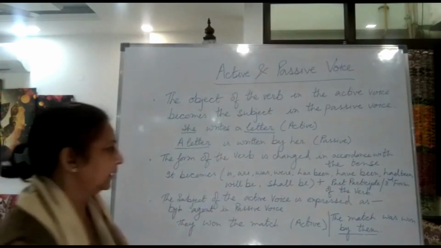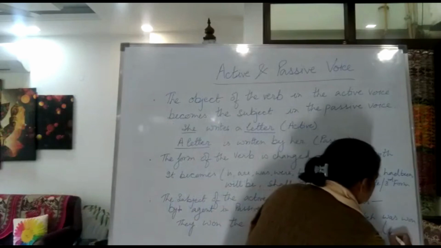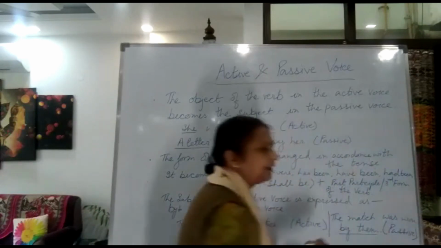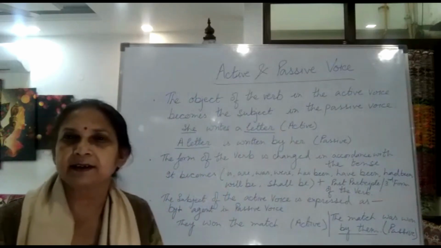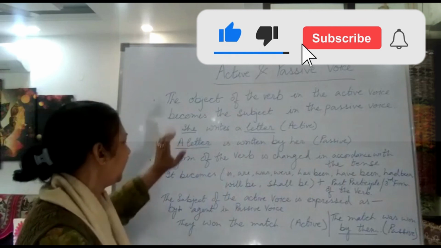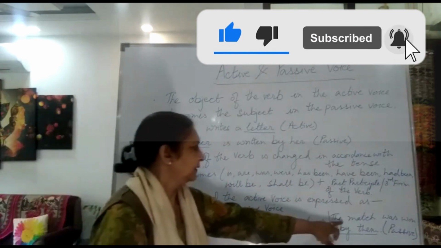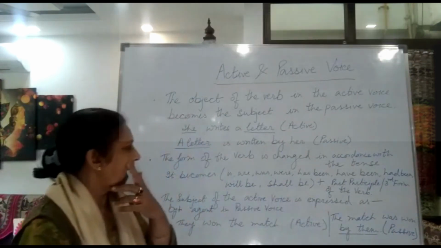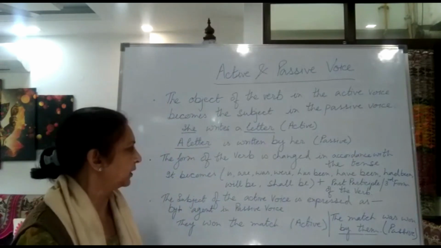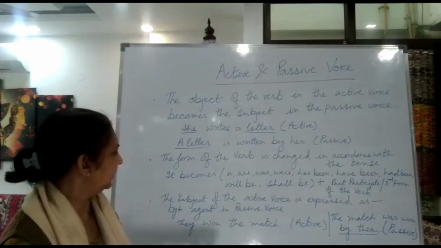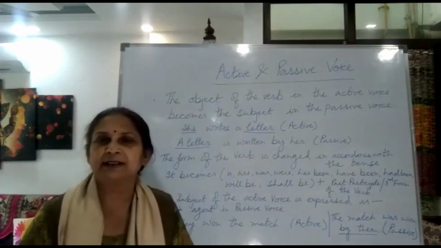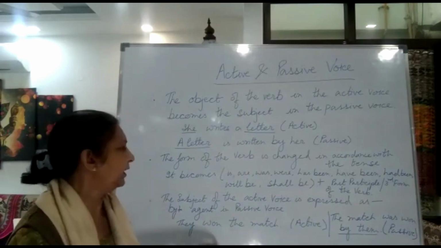In this way we will write this sentence in passive voice and this one is in active voice. I can write it here that it is passive voice so that it is clear to you. That means in the passive voice sentence, the subject is the object which was there in the active voice, and after that we write is, are, was, were according to the tense of the sentence. Here it is past tense, so we have written was, and then we have to write the third form of the verb, like win, won, won.